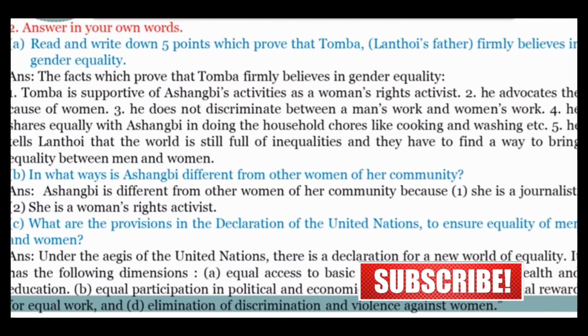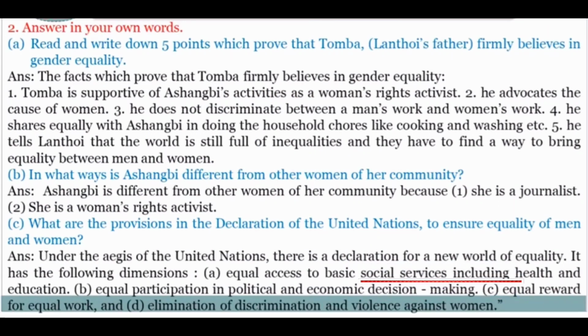Here is: read and write down 5 points which prove that Tomba firmly believes in gender equality. Here we can see that Tomba is supportive of Ashangbi's activity as a women's rights activist. He advocates the cause of women. He doesn't discriminate. He shares equally with Ashangbi in doing the household chores like cooking and washing. He tells Lentoy that the world is still full of inequality, and they have to find a way to bring equality between men and women.